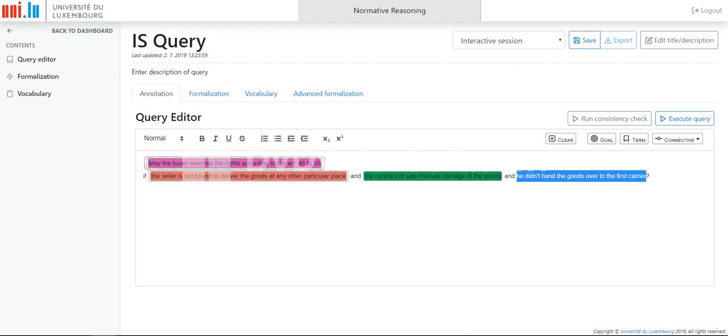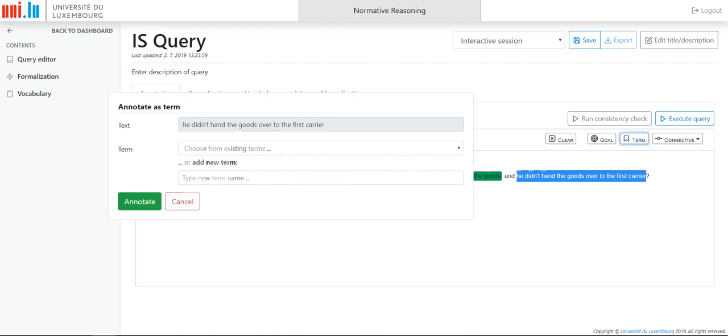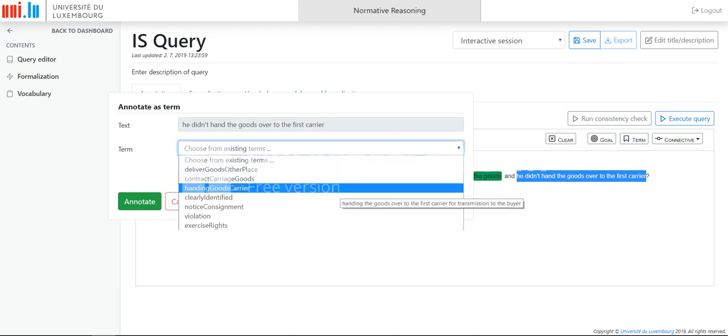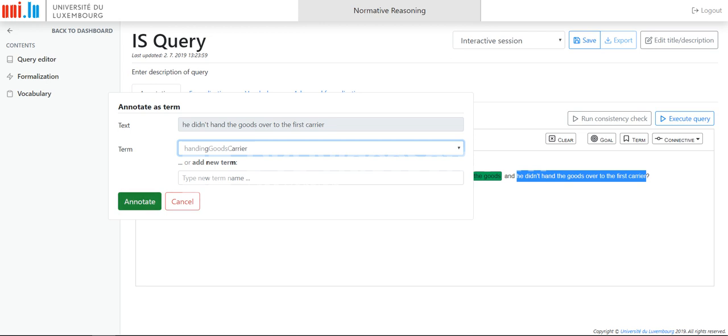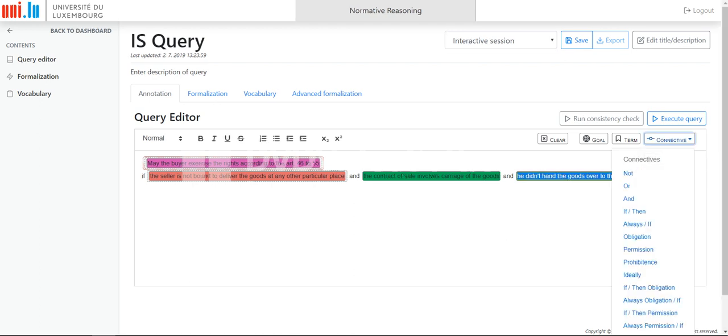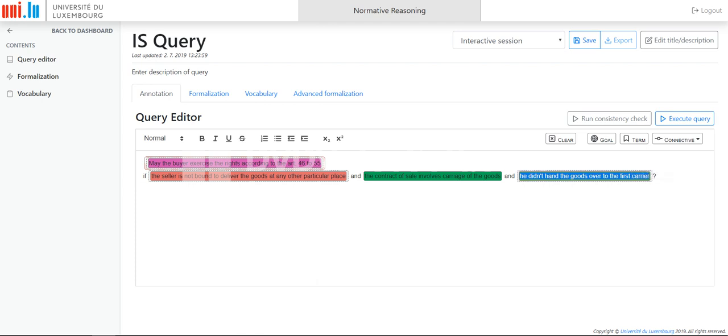So once again, I press term, and I choose handing goods to the carrier, and I annotate it. And once again, he did not do that, so I need to mark it as not, as a negation. All right, now I save it.